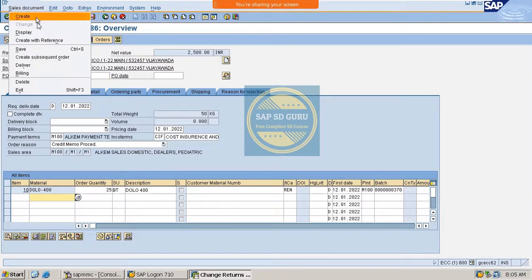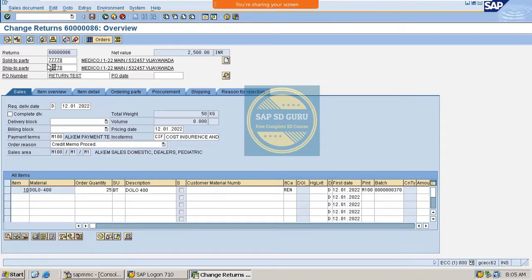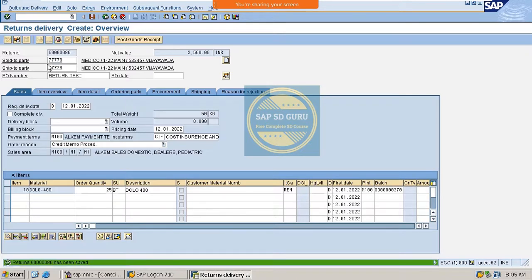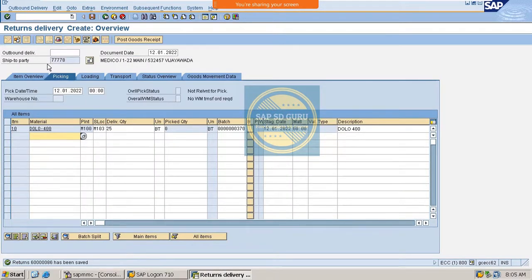So let me do the delivery. What delivery are we doing now? Return delivery. So here the picking quantity is 0, right? Because we are not going to pick it from any storage location. It will be returned to the storage location. So what do we have to do now?